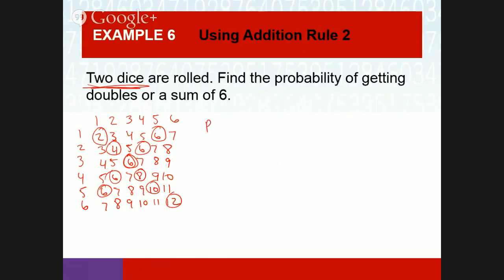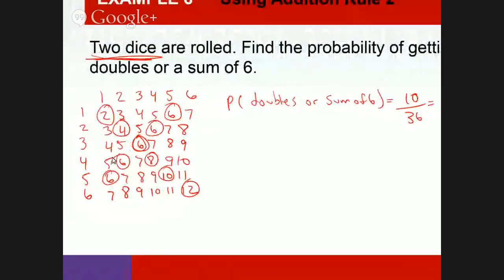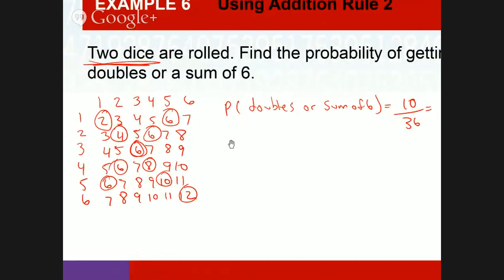Exactly. So the probability of doubles or a sum of 6 is 10 out of 36. Which would be 5 out of... Isn't it 9 out of 3? 1, 2, 3, 4, 5, 6, 7, 8, 9, 10. Am I jumping ahead because I didn't count the 6 twice? So you got to count it at least once. So 1, 2, 3, 4, 5, 6, 7, 8, 9, 10. Yeah, you want to count it once. Or you can think, what's the probability of getting a double?